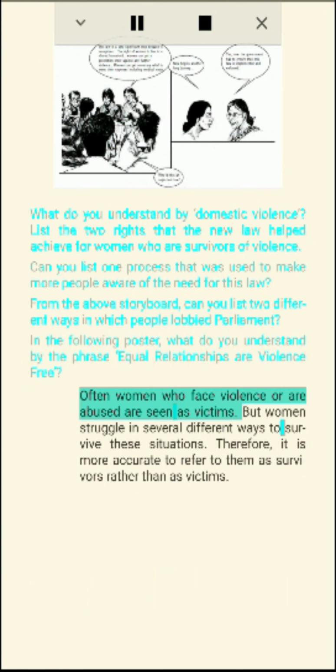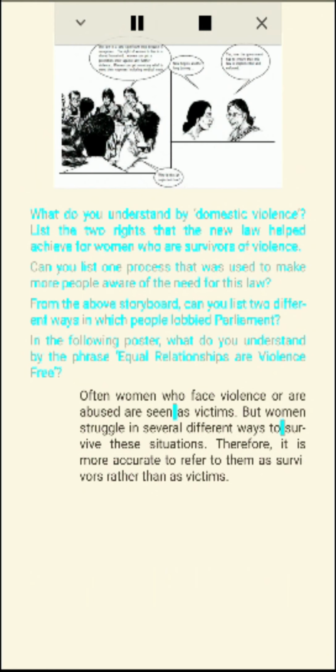Often women who face violence or are abused are seen as victims. But women struggle in several different ways to survive these situations. Therefore, it is more accurate to refer to them as survivors rather than as victims. As the above example shows, the role of citizens is crucial in helping Parliament frame different concerns that people might have into laws.